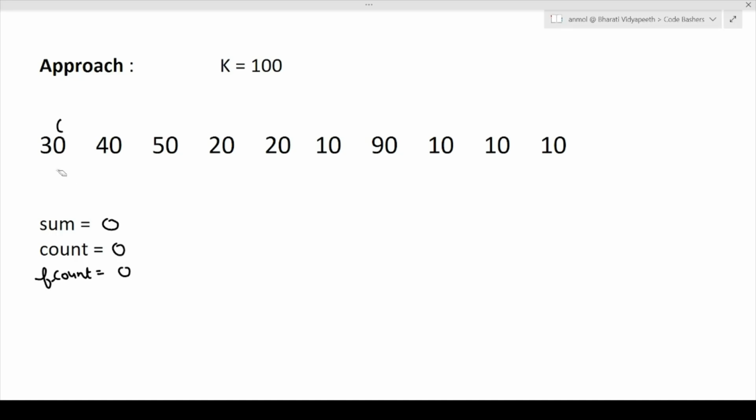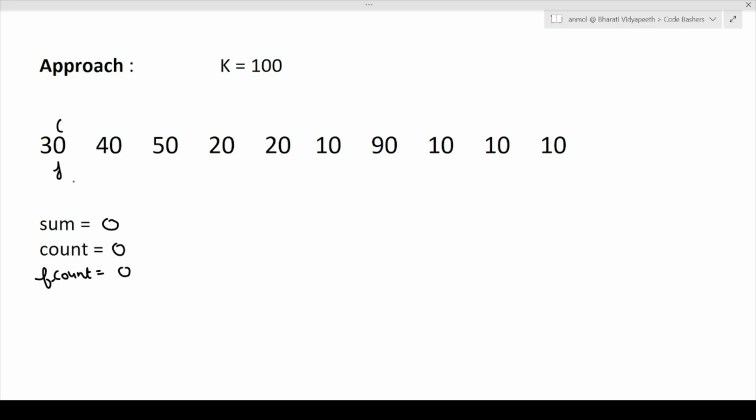Okay, so let's see how we will be moving ahead with this approach. Here it will be the J value. Say we are at the start: we have I equal to 0, J equal to 0, sum equal to 0, count equal to 0, F count equal to 0. Now we will always add to the sum with the help of the J variable, and we will always decrease the sum with the help of the I variable. So you will get more clarity once we move ahead.